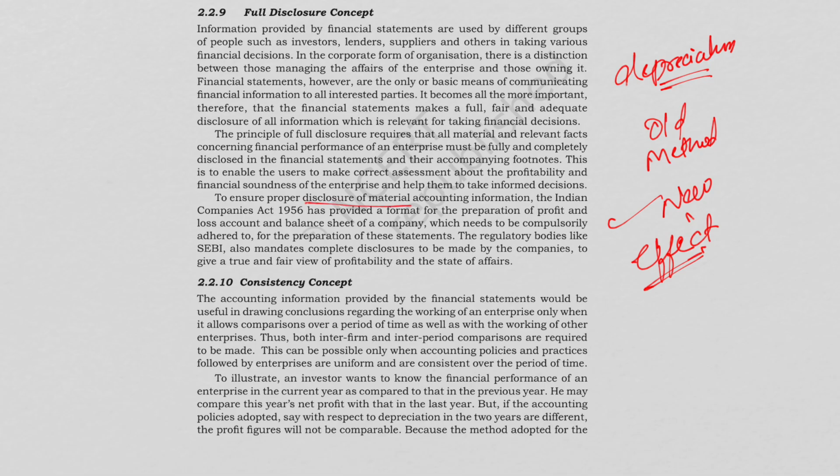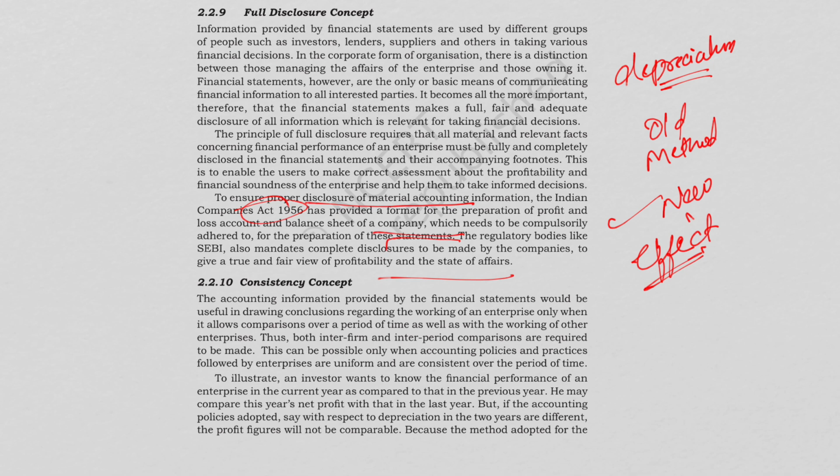To ensure proper disclosure of material accounting information, the Indian Companies Act 1956 has provided a format for the preparation of the profit and loss account and balance sheet of the company, which needs to be compulsorily adhered to. Regulatory bodies like SEBI also mandate complete disclosures by companies to give a true and fair view of profitability as well as state of affairs.